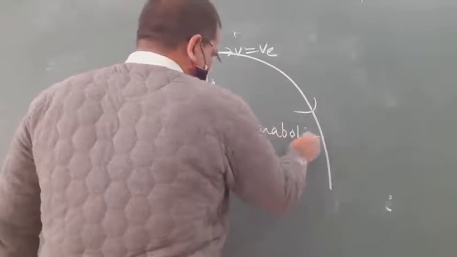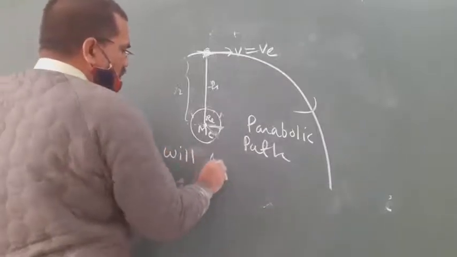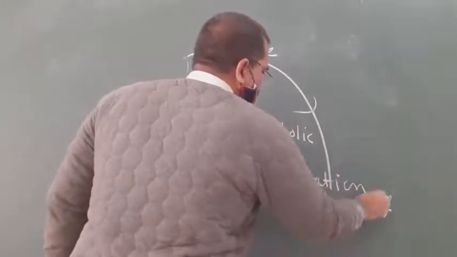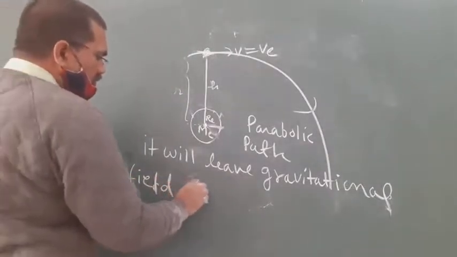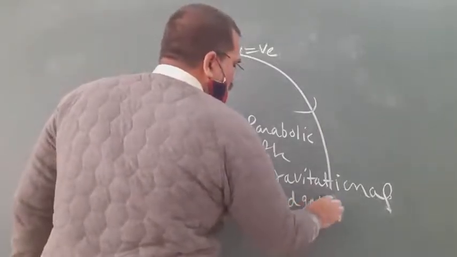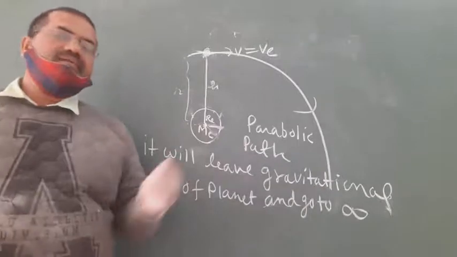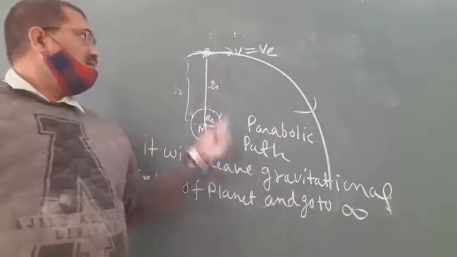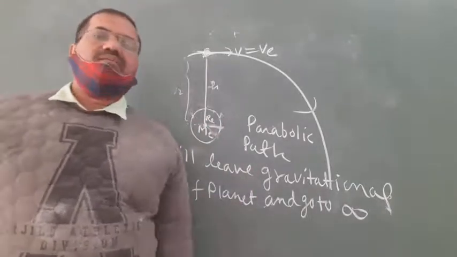If the speed of the satellite is equal to escape speed, then definitely the satellite will leave the gravitational field of the planet and go to infinity in a parabolic path. Remember that.